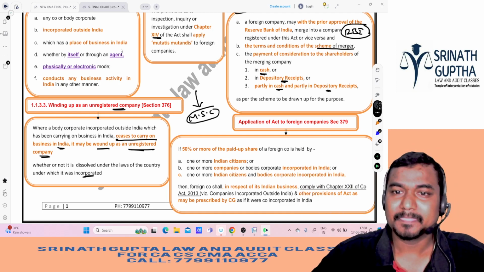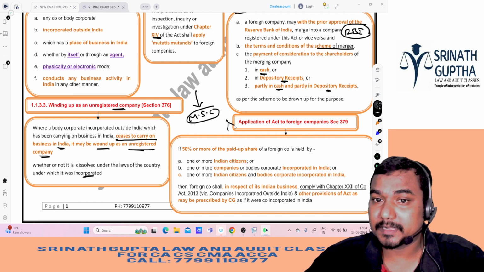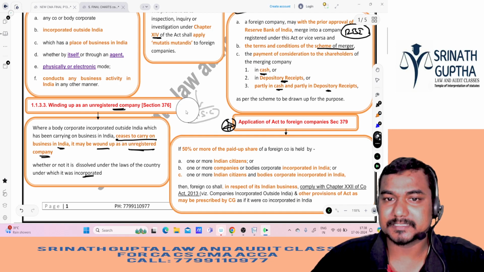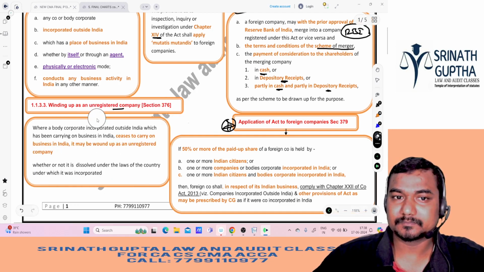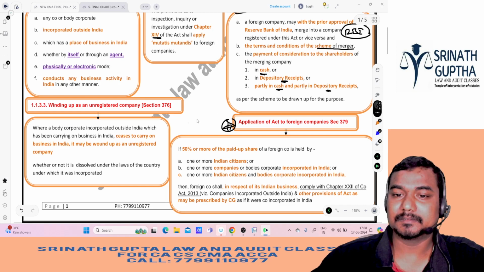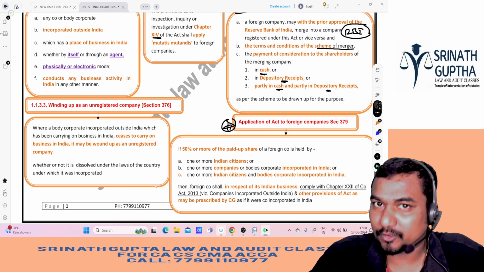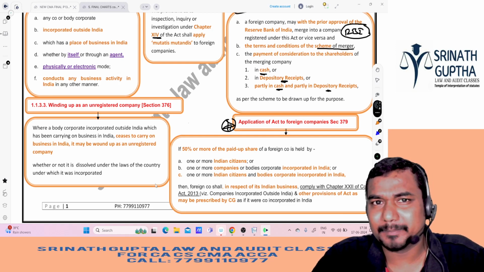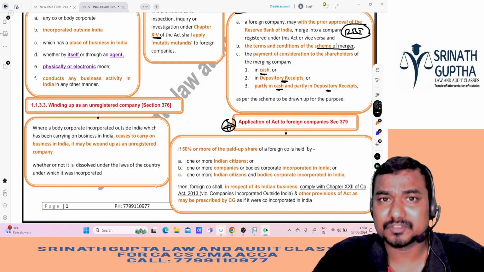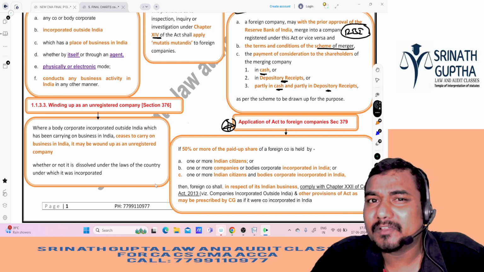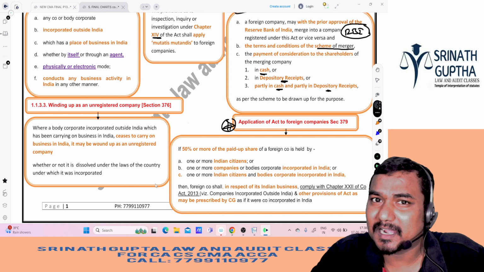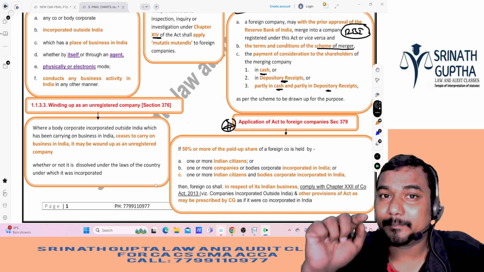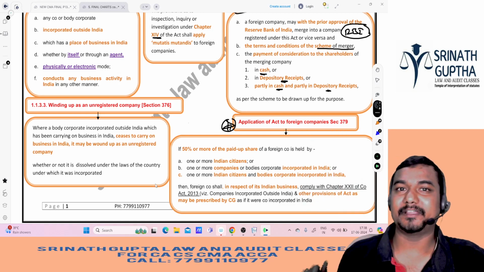Clear na? Next, application. This is very important, sir. It may be asked in the exam: application of the Act to foreign companies. Beta, there are companies like Harley Davidson, Microsoft Computers, Samsung, Suzuki. All these are foreign companies, not Indian companies. Whether we will apply the Indian Companies Act to these companies, generally the answer is no, because they are not registered in India. However, we will apply the Indian Companies Act to these foreign companies also if the following conditions are satisfied.